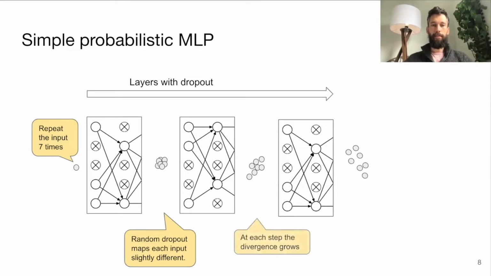We do this again multiple times, and every time the divergence grows. And then at the end, we can measure how different they are. The idea is that the model was trained using dropout, so it has learned to compensate for only having a random subset of its weights applied. However, when given inputs that it doesn't understand, perhaps they're very different from what it saw during training, it fails to compensate and the outputs start to drift apart.